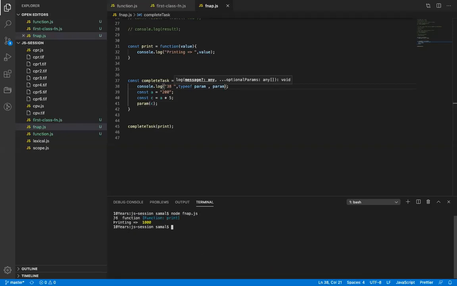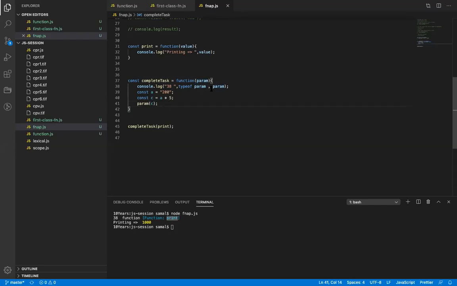You see this line number 38? The type of param is function and it is pointing to the print function. Why? Because we are passing a reference of print, and print is holding our anonymous function. So here it in turn is referencing this function, right? And that is why when I do this, it prints this. Okay? Because param is a function, it can call it.